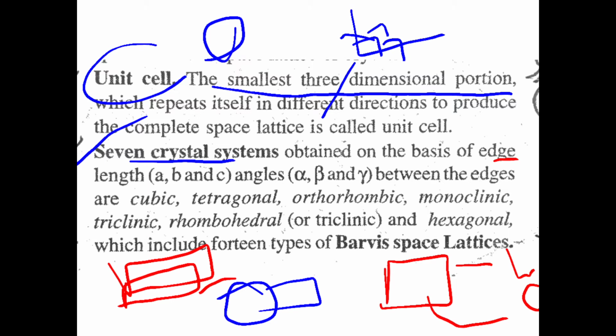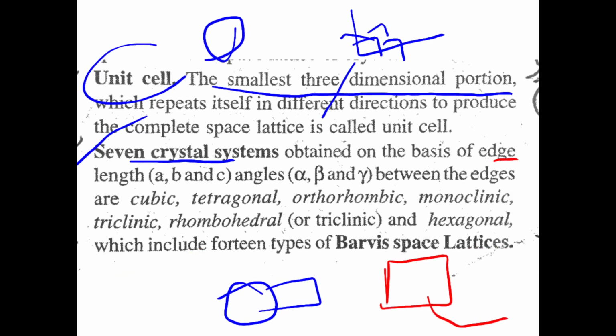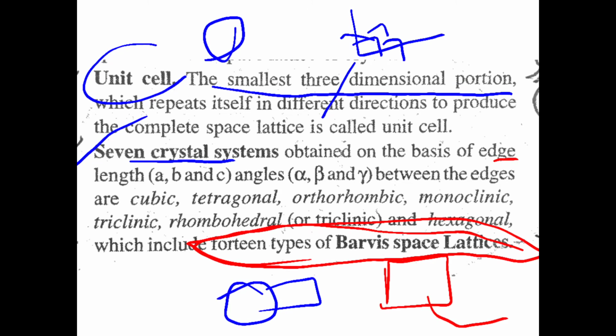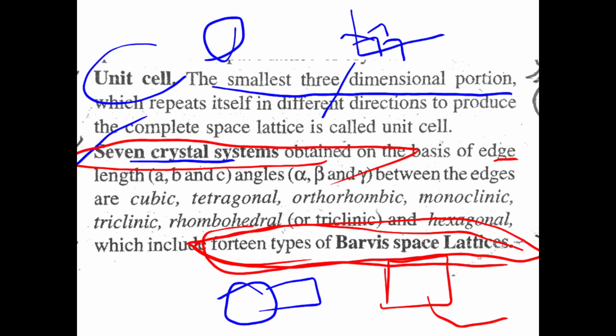They are cubic, tetragonal, orthorhombic, monoclinic, triclinic, rhombohedral, and hexagonal, which include 14 types of Bravais space lattice. This is a very important short question for you. There are 7 crystal systems, but 14 types of Bravais space lattice.